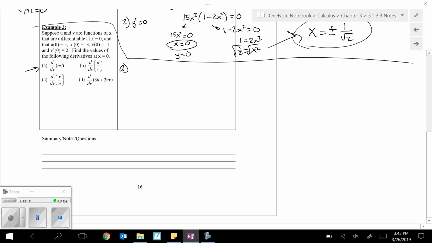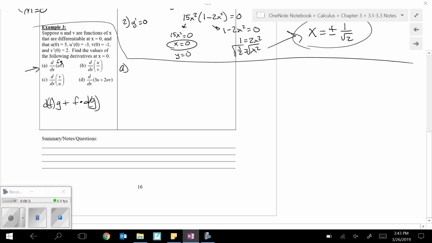Well, that's a product, so let's use the product rule to figure this out. We remember the product rule as df times g plus f times dg. In this case, since the problem is written with u's and v's, you could just quickly rename them to be f and g.